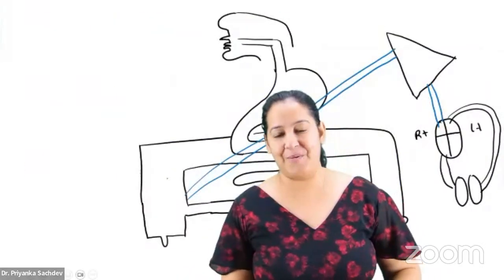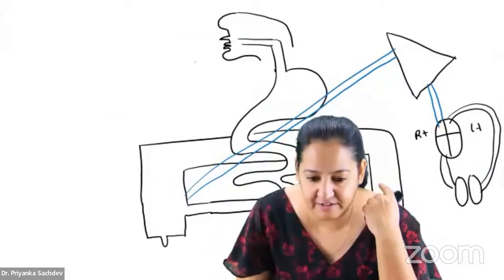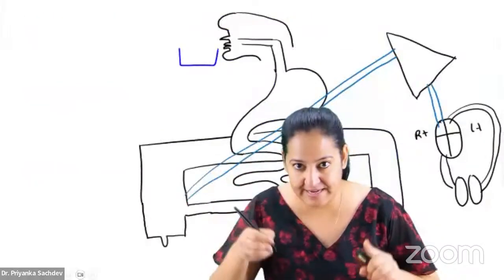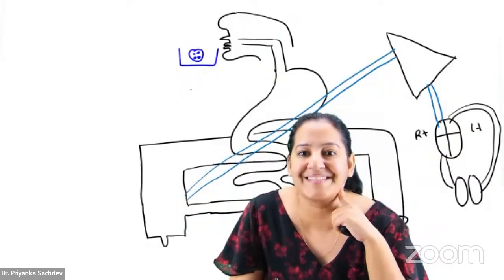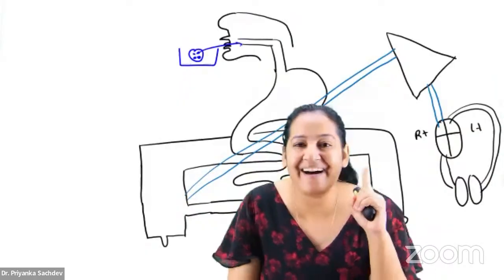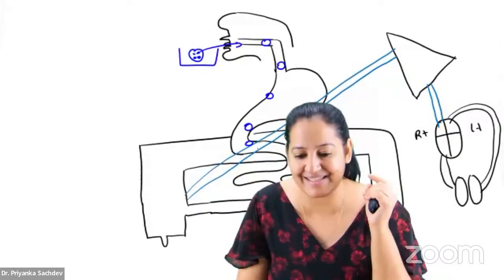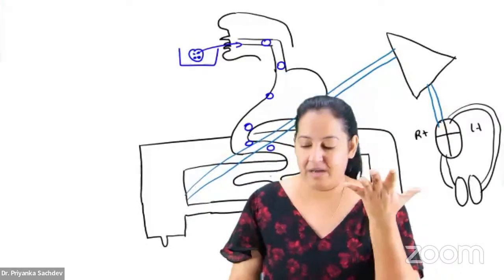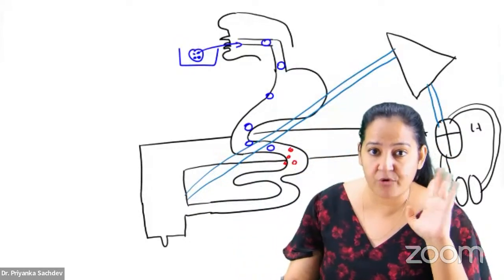Rather, I would like to draw. Please, everyone, each and every one of you on the screen. So this person is eating the food. This is the same girl I'm drawing on the next page. She is eating food and water which is contaminated with quadrinucleate cyst. The cyst is going inside. In the small intestine, it will rupture. From one cyst, 4 trophozoites are formed in the small intestine.